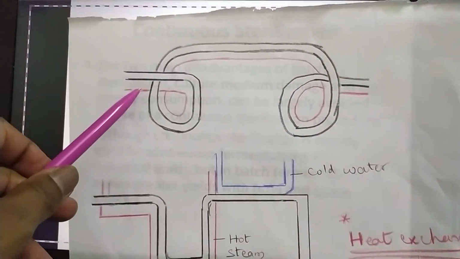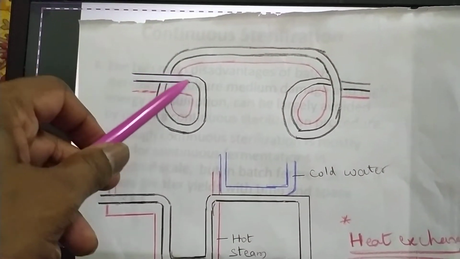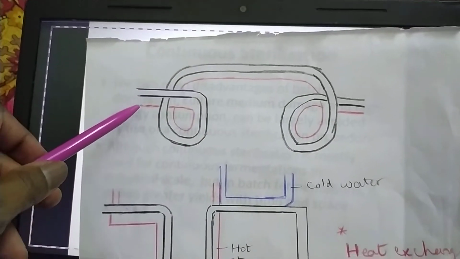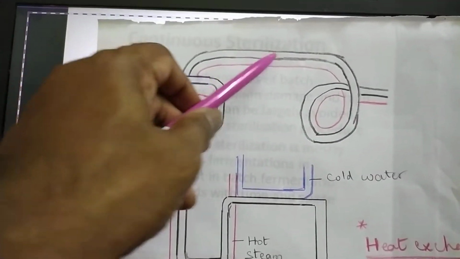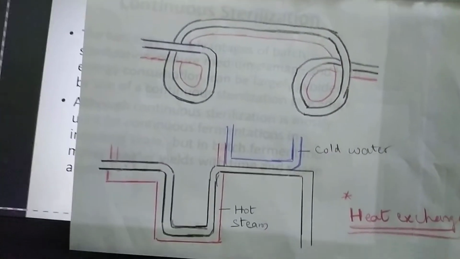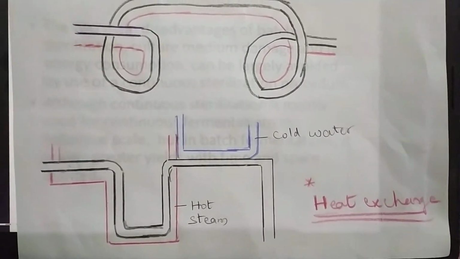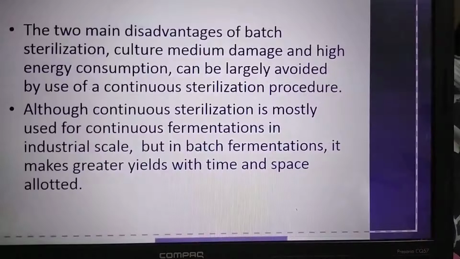A similar spiral heat exchanger is shown here, where the black one is the media pipe and the red one is the pipe which carries the hot steam. This is an additional picture for you to follow. What is meant by the heat exchanging process?